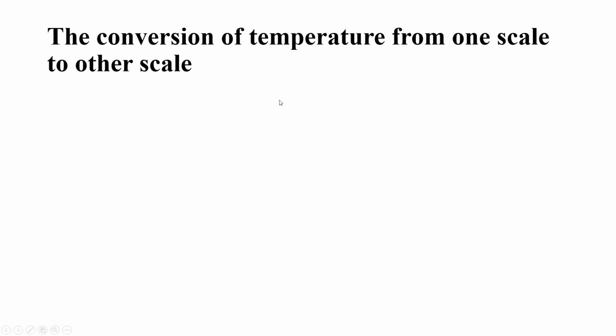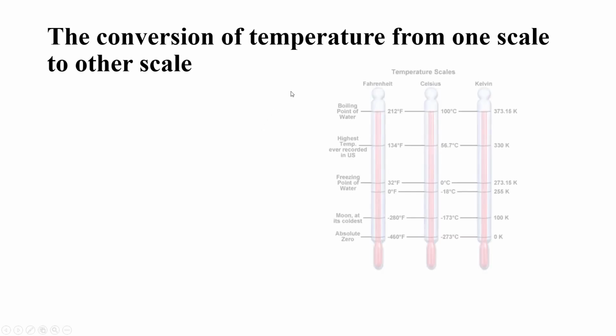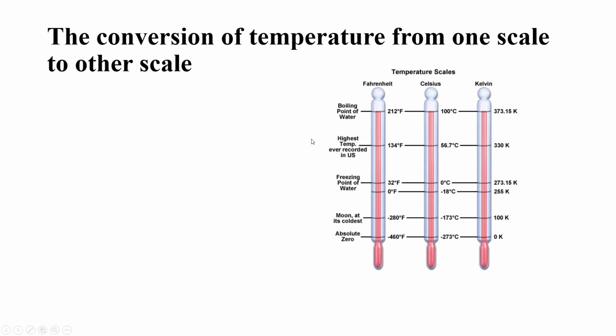Now the conversion of temperature from one scale to another. We can do this through this simple scale. Let me elaborate. For example, we have three scales: Fahrenheit, Celsius, and Kelvin. In the Kelvin scale, the freezing point is 273.15 Kelvin, and the boiling point is 373. The difference between the boiling and the freezing point is almost 100 Kelvin.